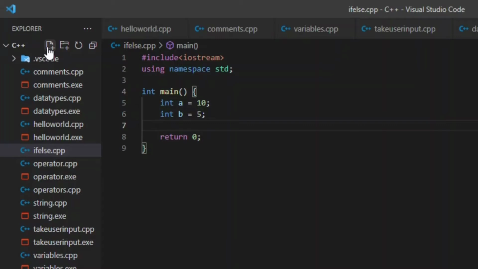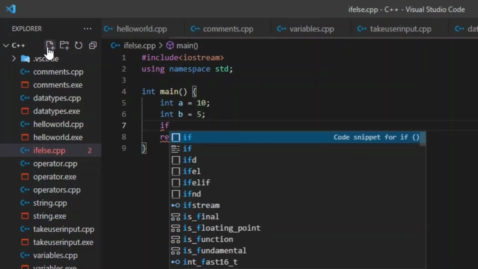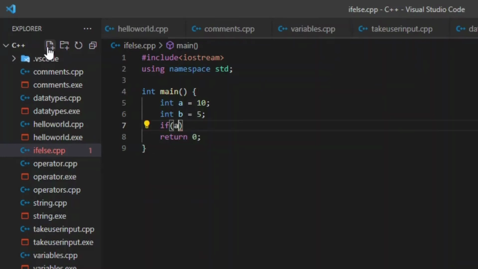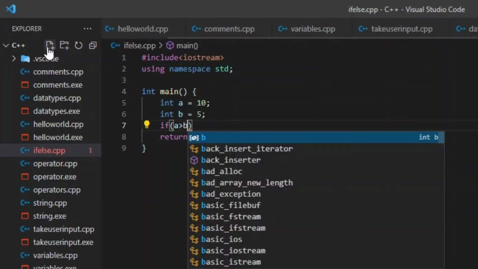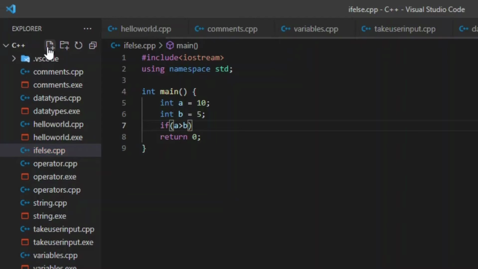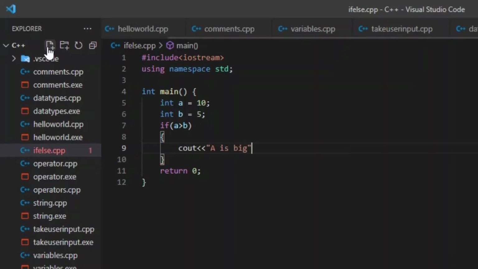I had taught you in the last video on operators. We had seen there that we use comparison operators, and I had taught you that we will use if or else statements to compare them. So now I will compare them by comparison operators. First of all I will use that if statement. If a is greater than b, then what to do? Then we will output a is big.